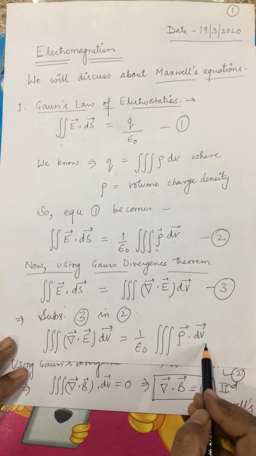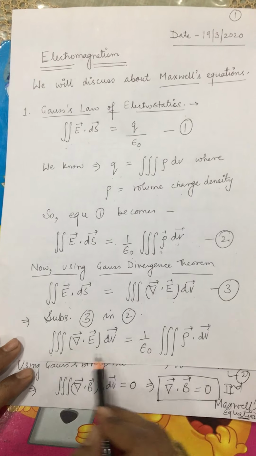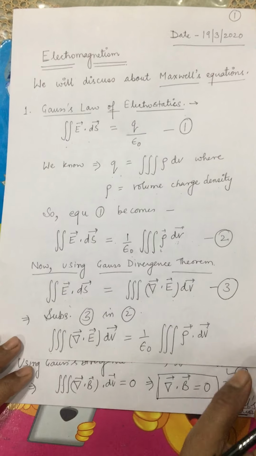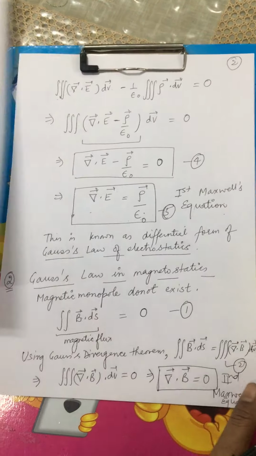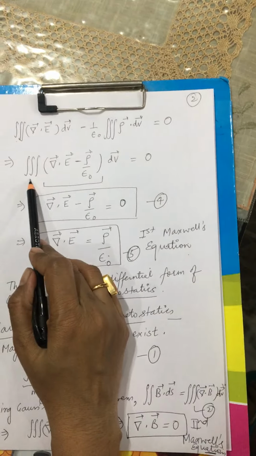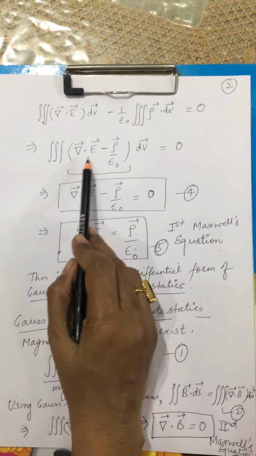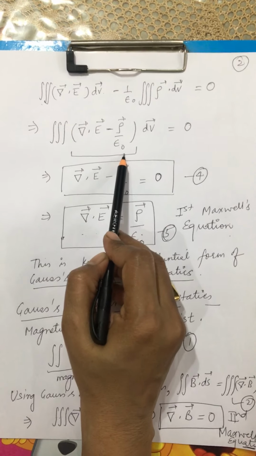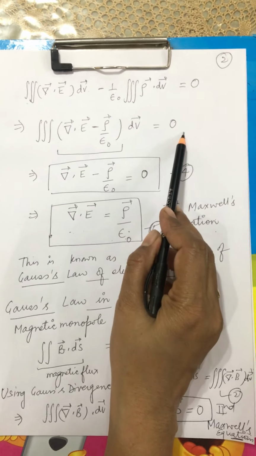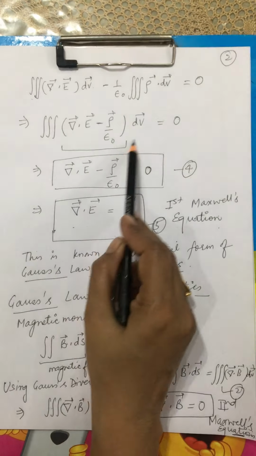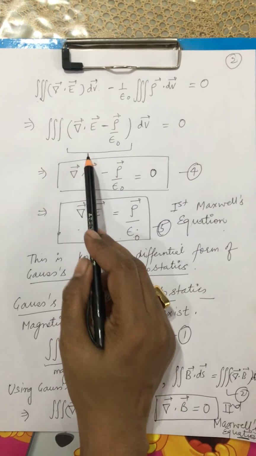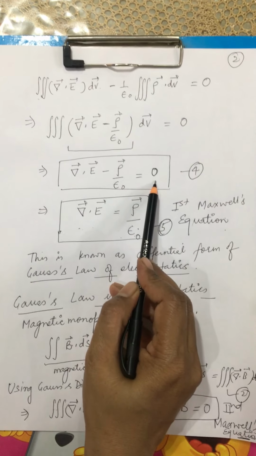integral rho dV. Since on both sides we have volume integral, I can shift it to the other side and make a common equation, which gives me volume integral del dot E minus rho by epsilon naught times dV equals 0. If the integral is 0, it automatically implies that the integrand is 0.